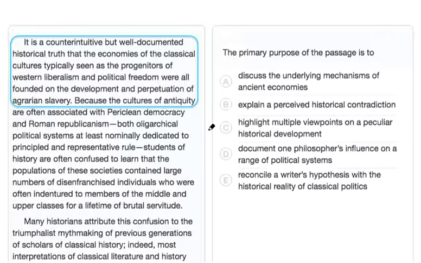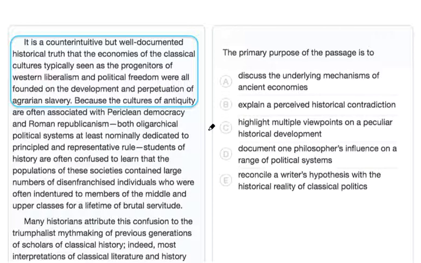In the third paragraph, the author explains that classical sources don't often mention slavery because slavery was so common that classical cultures thought it was a natural part of life. The author then concludes that modern historians are trying to avoid using modern ethics to judge ancient cultures.